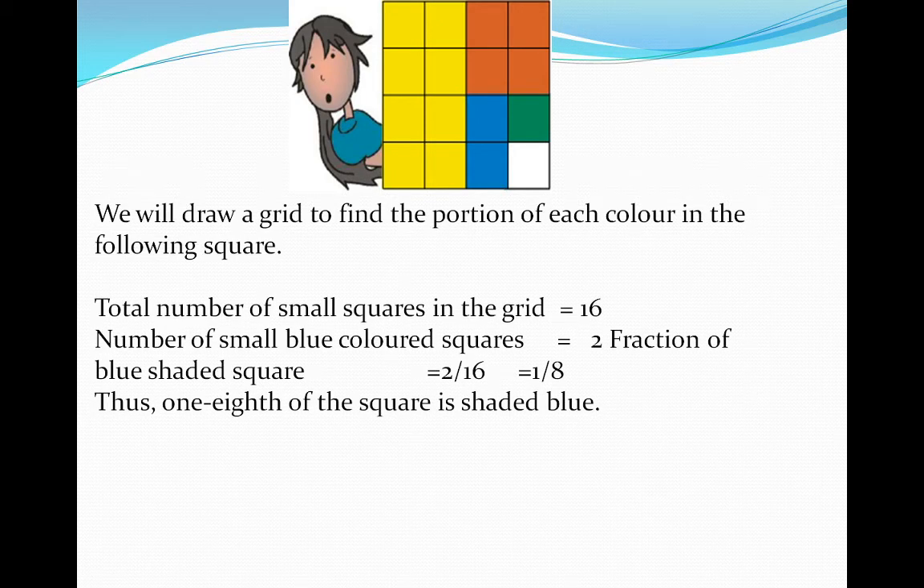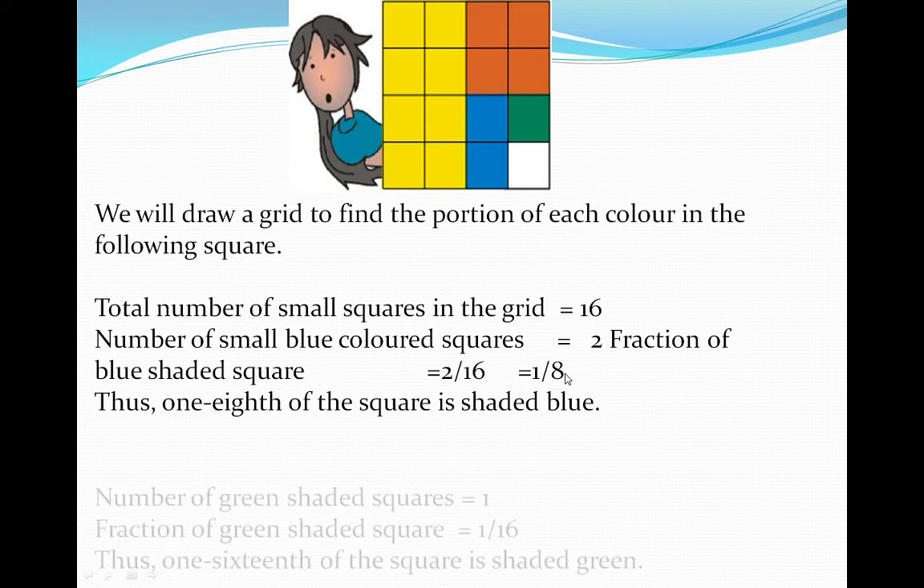The total number of small squares in the grid is 16 and the total number of small blue colored squares is equal to 2. So the fraction of blue shaded squares is 2 upon 16. That is, 2 ones are 2, 2 eights are 16. So 1/8 of the square is shaded blue.